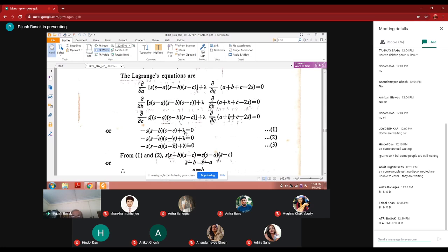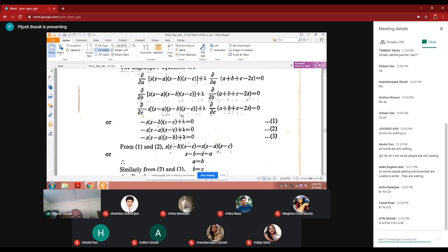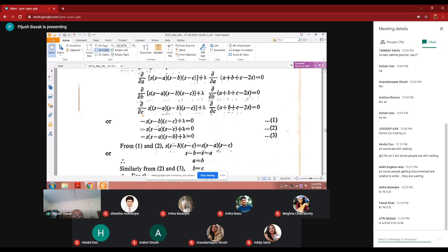And from 1 and 2, our aim is to find out a, b, c. So from 1 and 2, there is minus s into s minus b into s minus c plus lambda equal to 0. And here the two values of lambda are equated.